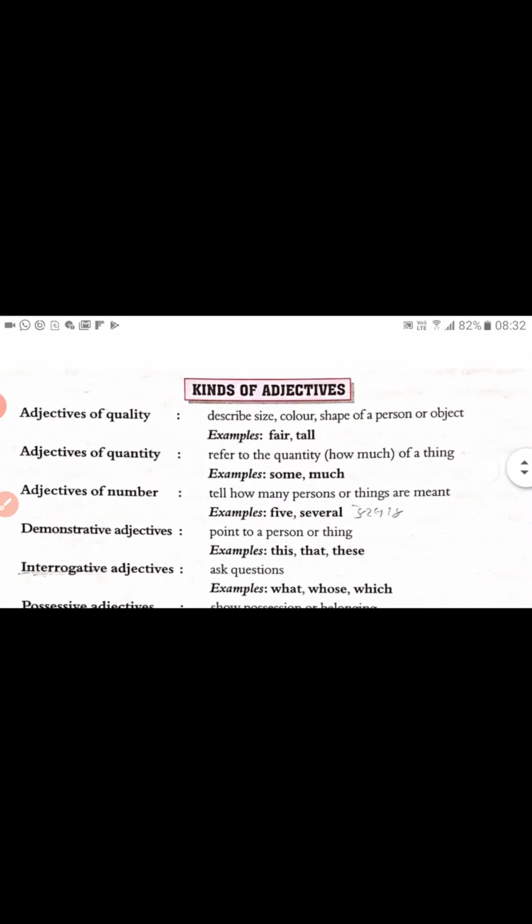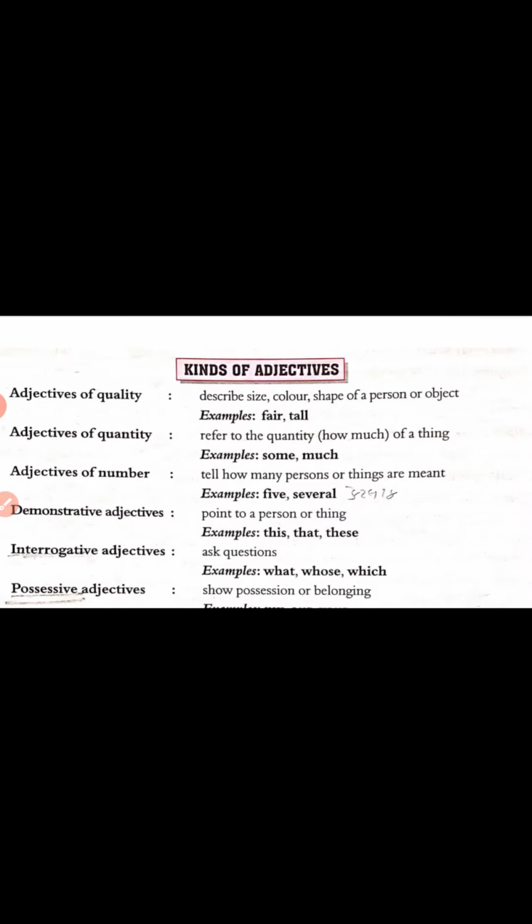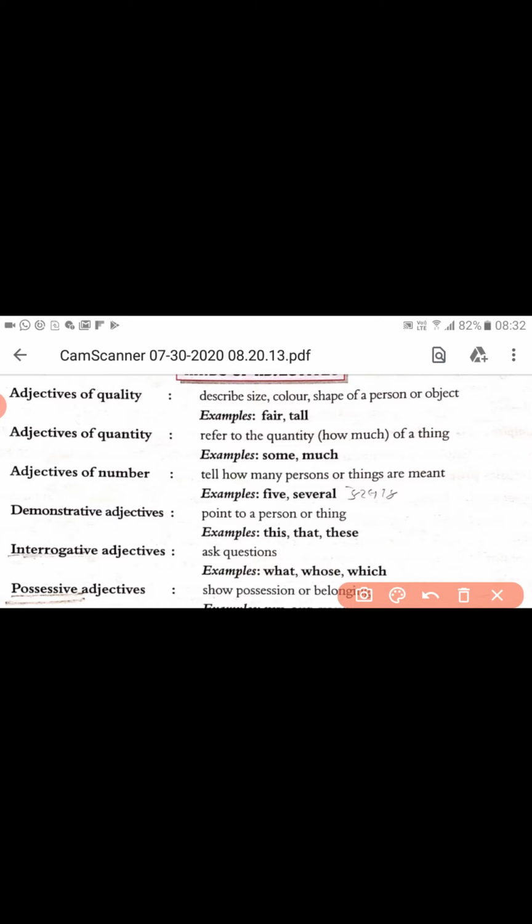So here we have the kinds of adjectives. Very first, we have the adjective of quality. What is the function of the adjective of quality? It describes the size, color, shape of a person or object.